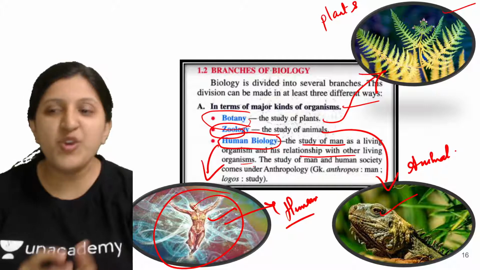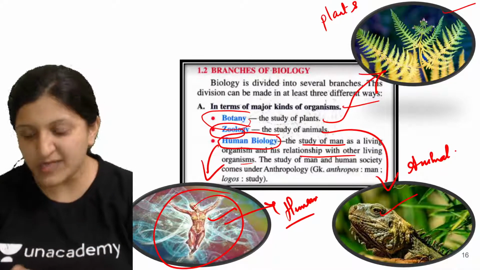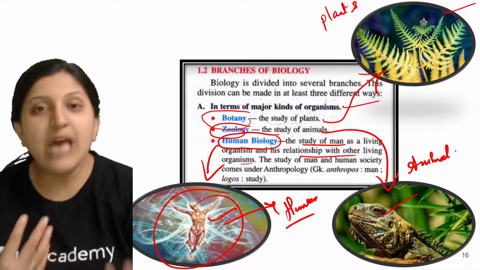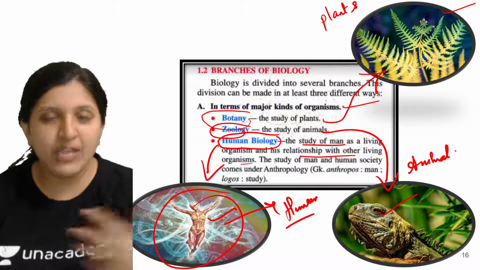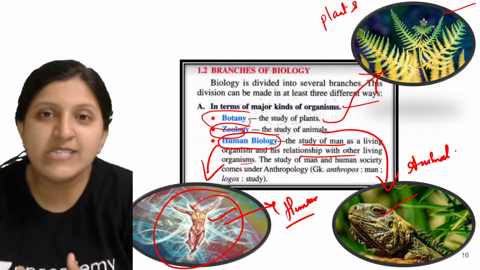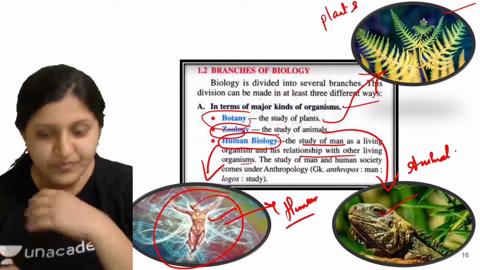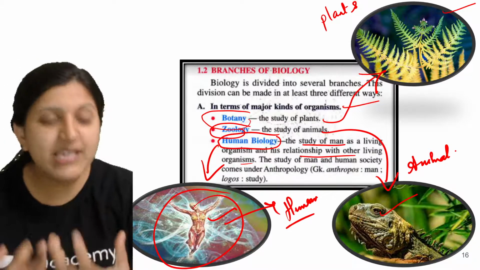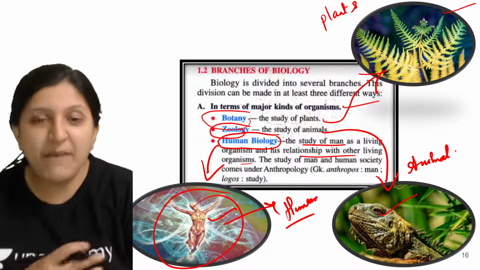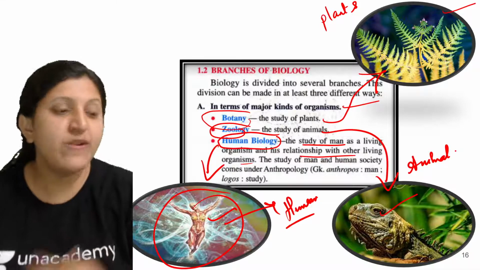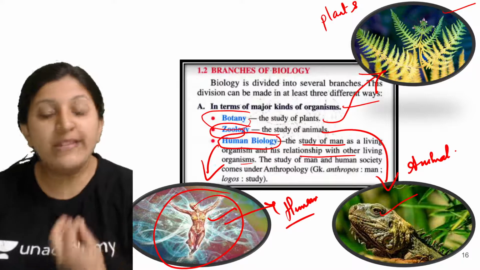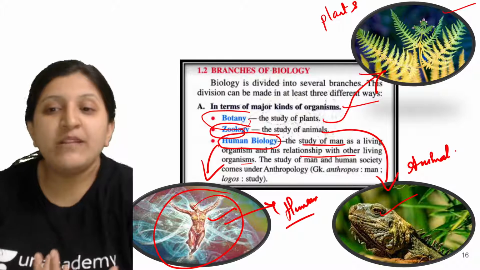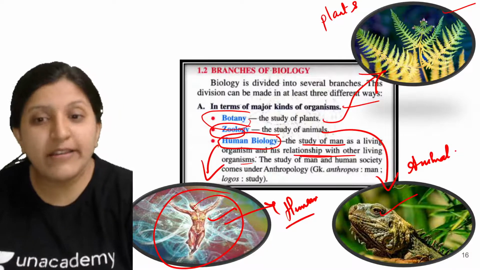What do you think is the human relationship with other organisms? Some humans behave well with the environment. Some humans are spoiling the climate, spoiling planet Earth, basically contaminating the earth, throwing plastic here and there, damaging the earth's atmosphere. All this is being done, so this is the behavior that we will be studying, mainly the human relationship with other living organisms.